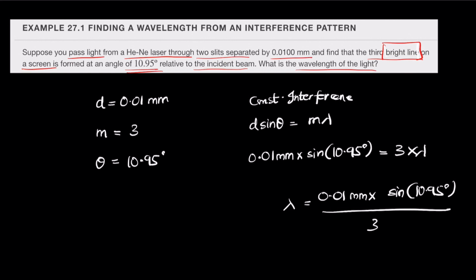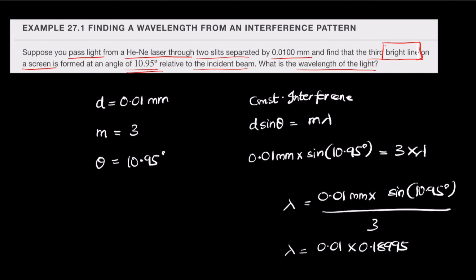If possible, use a calculator. It makes it easier to solve the problem. Sine of 10.95 degrees is 0.18995.